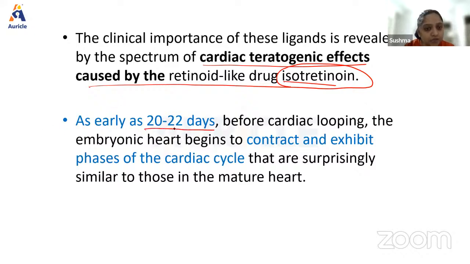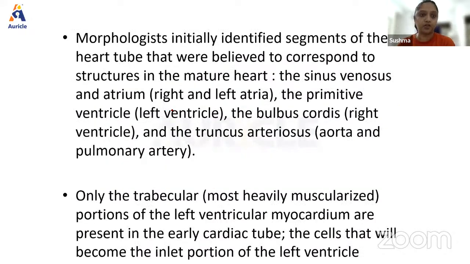Now, as early as 20 to 22 days before the cardiac looping, the embryonic heart begins to contract and exhibit phases of the cardiac cycle. That is why at about 6 weeks, you can actually see the fetal heart beating, plup, plup, plup. By 20 to 22 days itself, you can see these contractions. The development of the heart is much faster compared to other organs because it needs to keep the embryo viable.